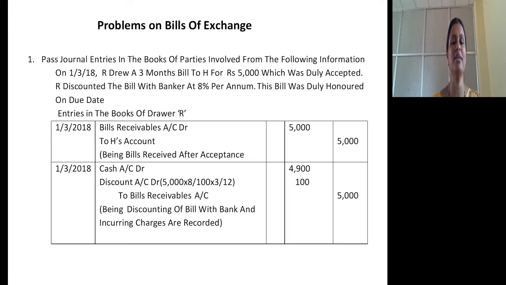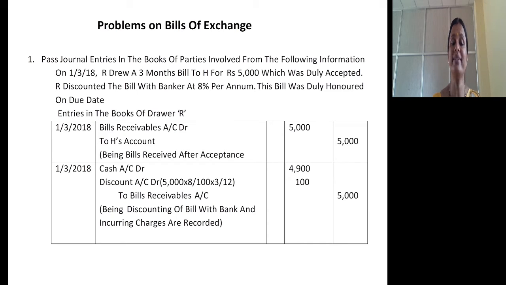Who are the parties here? R is the one who draws the bill. Try to understand, H is the one who accepts the bill. So R is the drawer, H is the drawee. Then R will get it discounted with the banker, so one more person is the banker. So these are the three parties, and we have to pass entries in the books of all three. Now see how to pass entries in the books of the drawer.